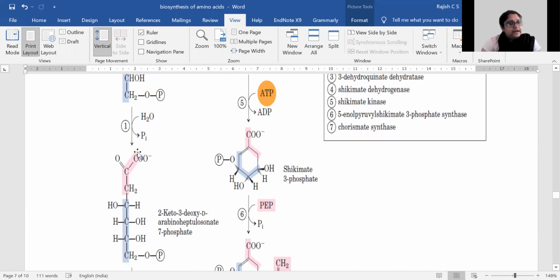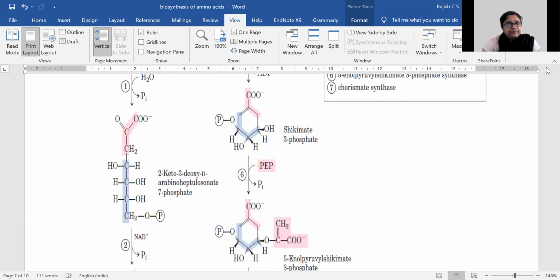That leads to the formation of 2-keto 3-deoxy D-arabino heptulosonate 7-phosphate. Hepto means 7, so this is a 7 carbon compound, and the phosphate is attached to the 7th position.